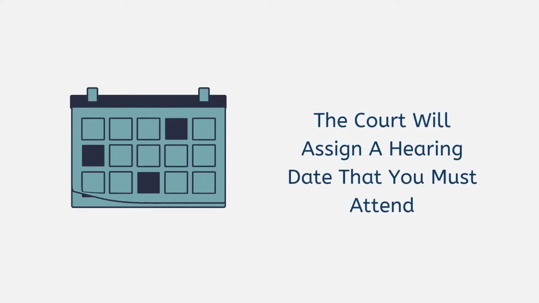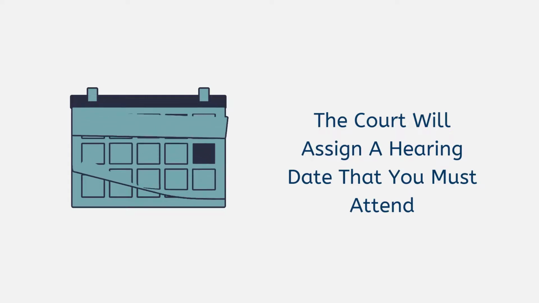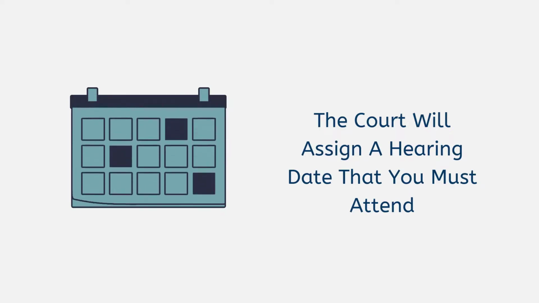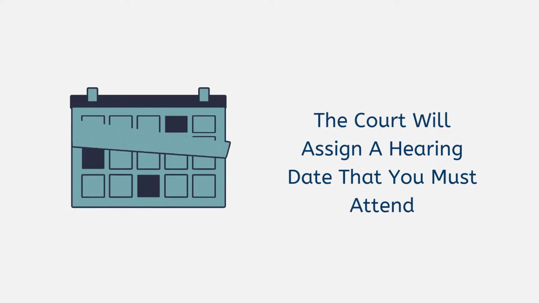The county court will assign a hearing date that you must attend. You will get a notice with the hearing date assigned by the court. You must attend the hearing on this date prepared to argue your case in front of the judge. If you do not pay rent during the appeal process, the court may allow your landlord to remove you from the property. The justice court notice will tell you how much you will need to pay, when to pay it, and how to pay it.